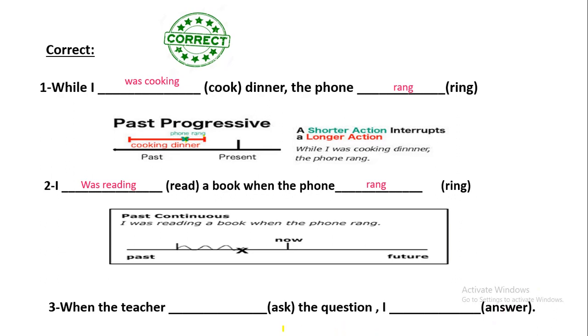Both of the verbs, ask and answer, are in the past simple tense because they are short actions. Please go back to the previous video. You'll find a detailed explanation of this point if you don't understand it very well.